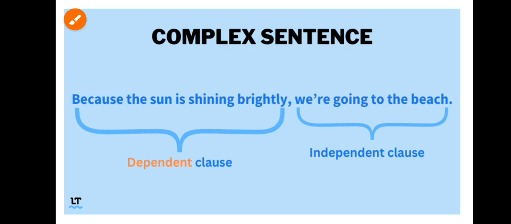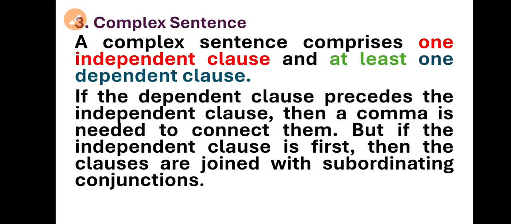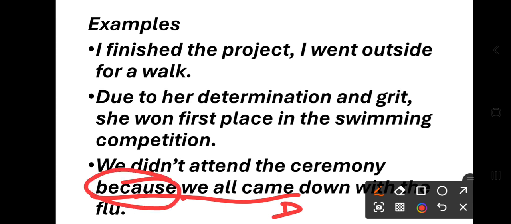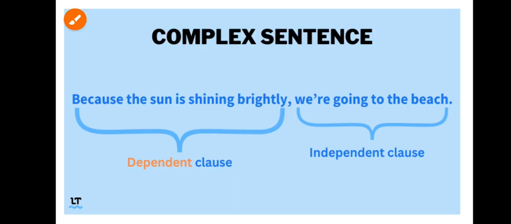Why? Because if we see the example here, "because" is coming, and that is actually the dependent clause, right? That's why, because of "because," that is a dependent clause. However, this is a separate and independent clause, right? So please take care.